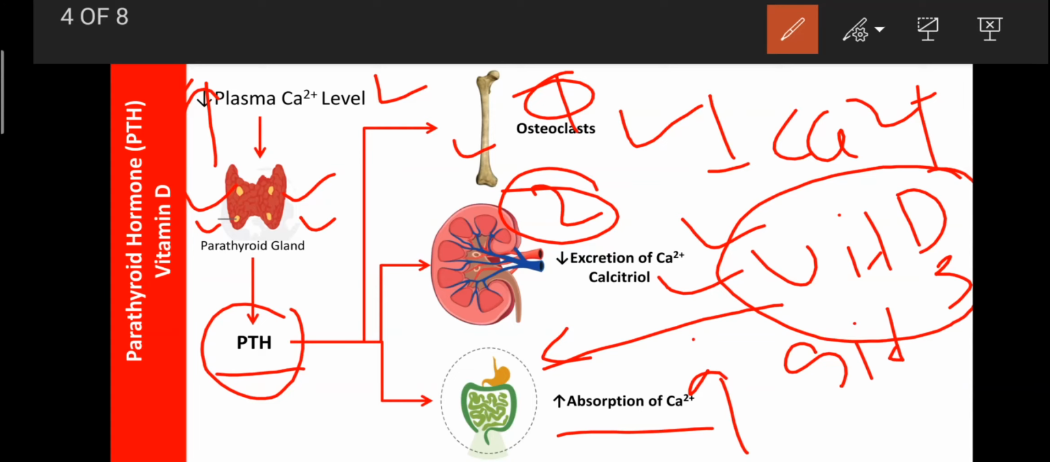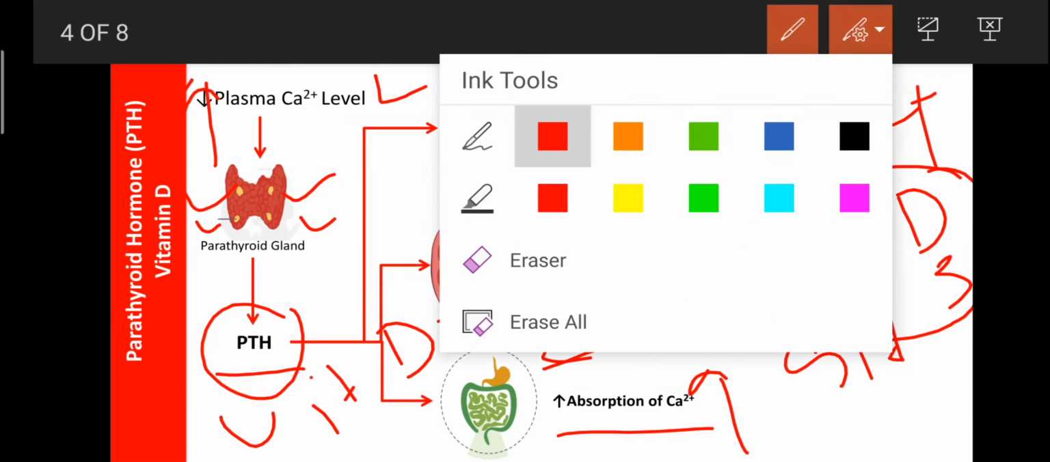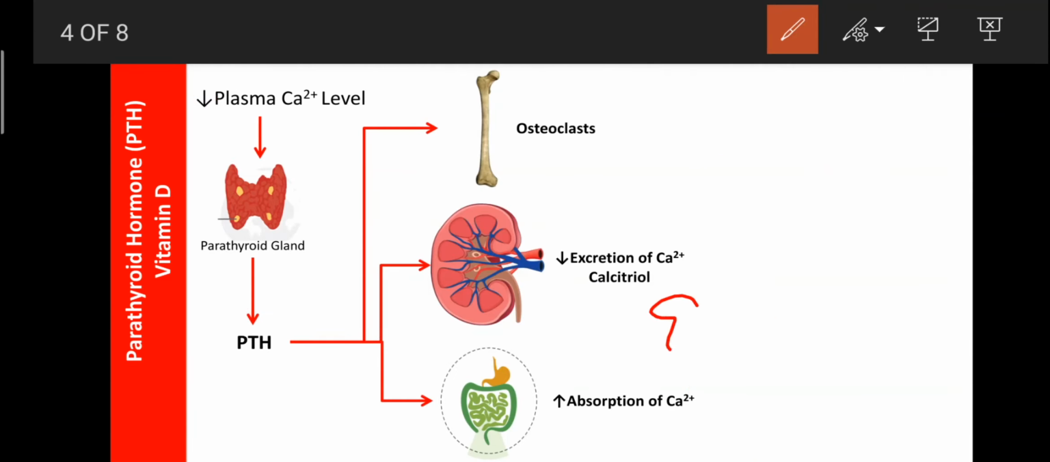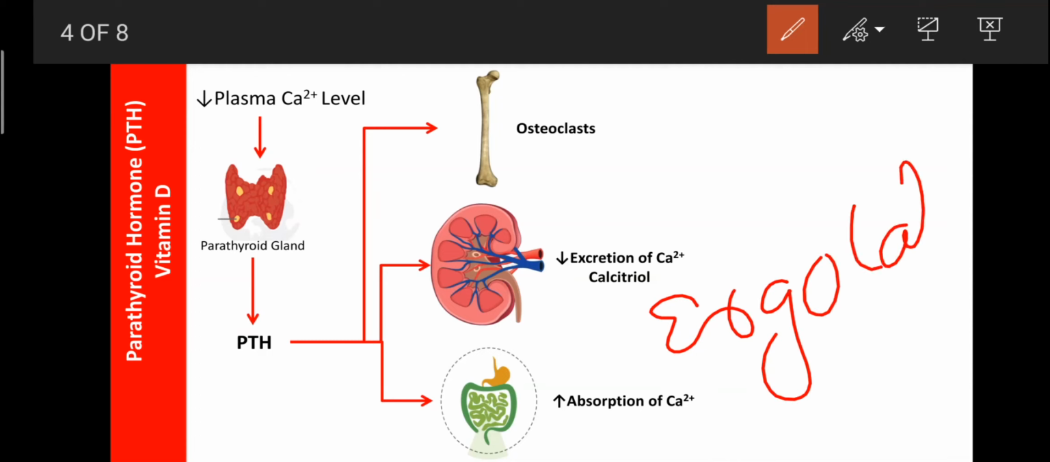Okay, whatever vitamin D we take externally is known as vitamin D2. Vitamin D that we take from outside is known as vitamin D2. It is also known as ergocalcitriol. So the externally taken vitamin D is known as ergocalcitriol. Okay, so it is vitamin D2.